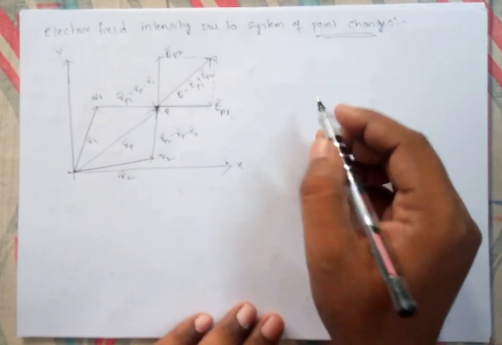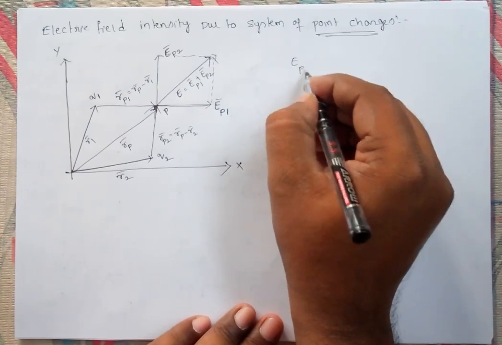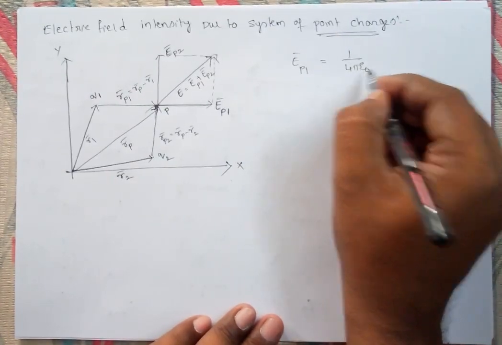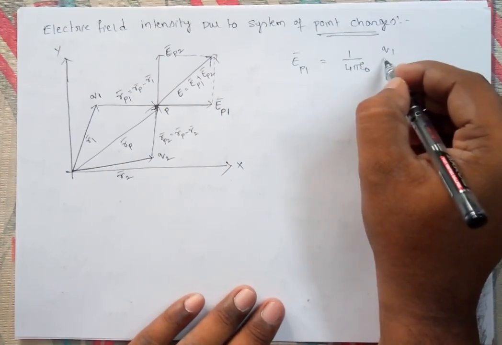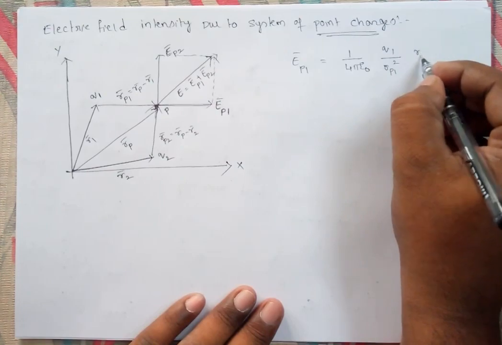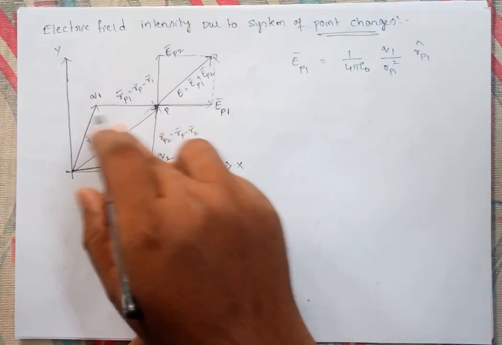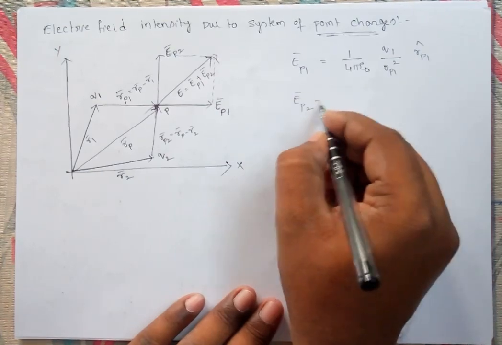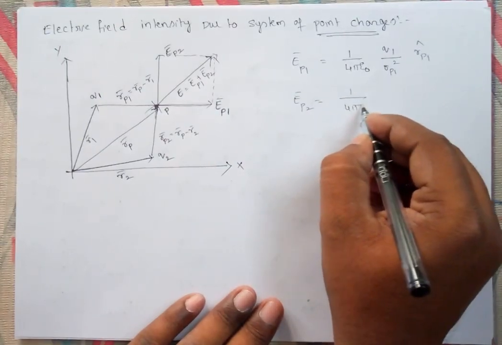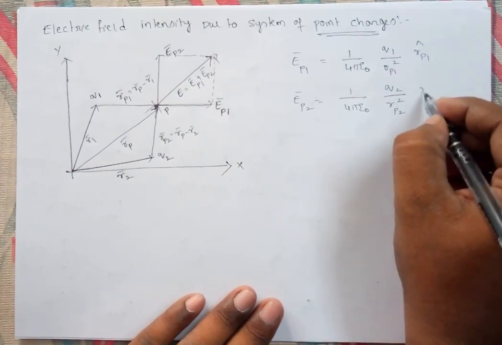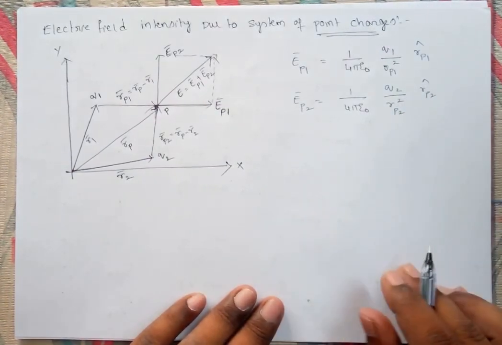Now we can write EP1 bar equal to 1 upon 4 pi epsilon naught, q1 by rp1 square, rp1 cap, in the direction of rp1. And EP2 is equal to 1 upon 4 pi epsilon naught, q2 by rp2 square, rp2 cap. This is the vector.